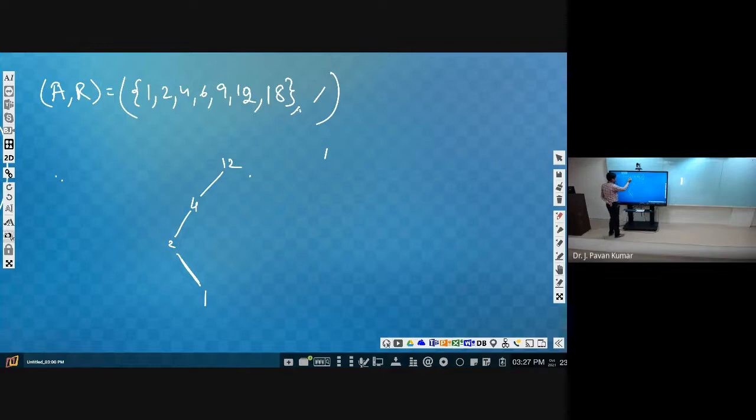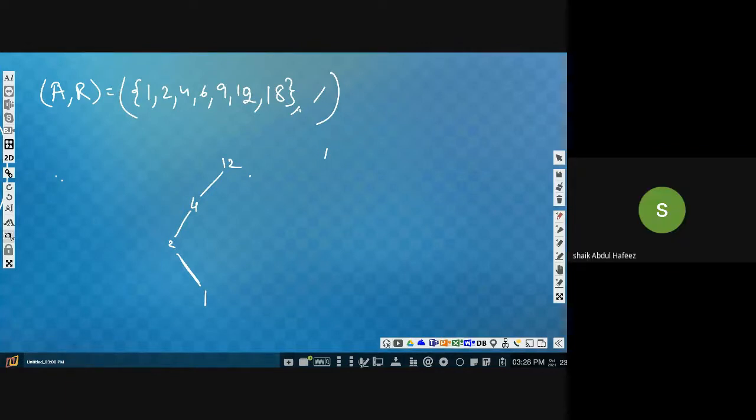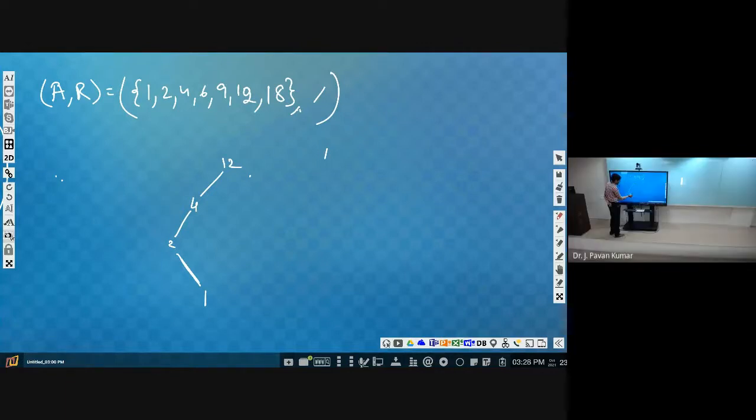6 is divisible by 1 and 6 is divisible by 2 as well. So 6 must be at least one level upper than 1, and it must be at least one level upper than 2 as well, isn't it? So we should keep 6 in this particular level. Understand?